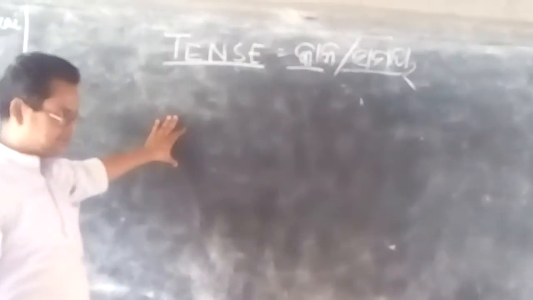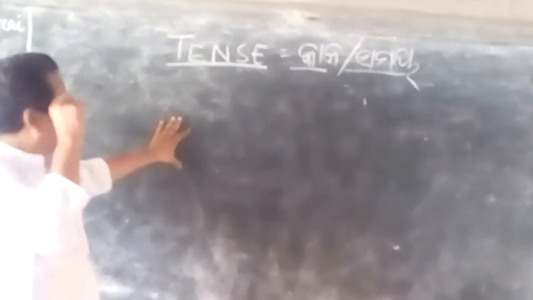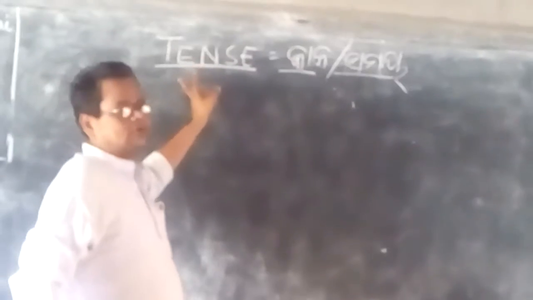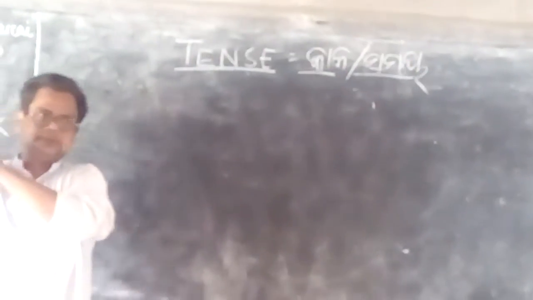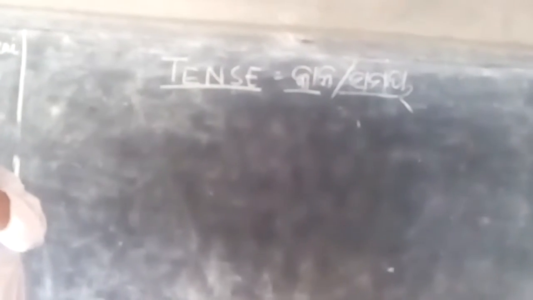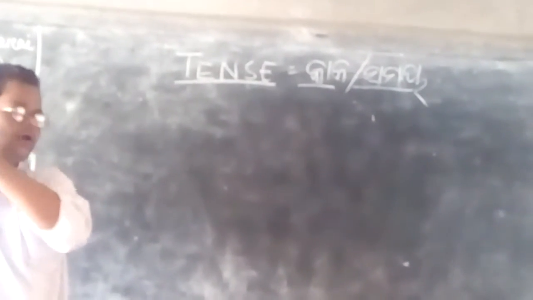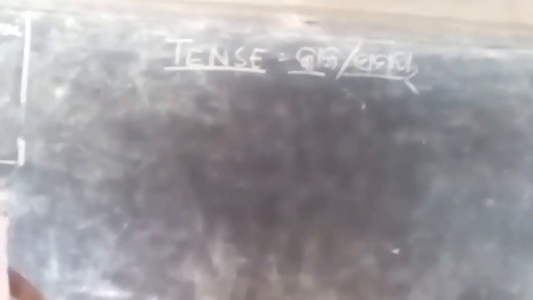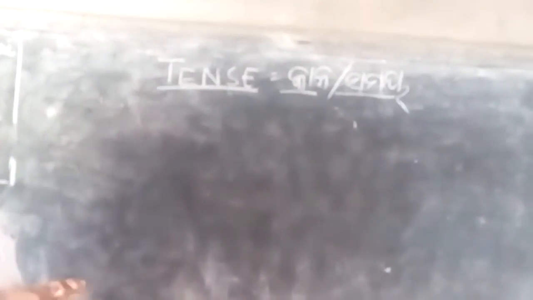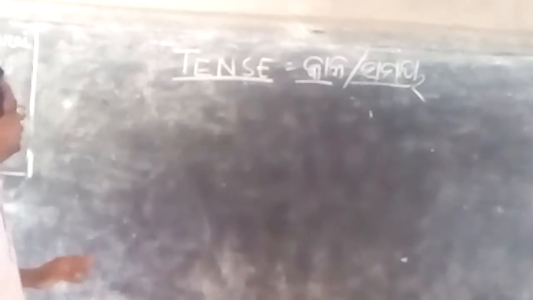Samay is called time and kala is called tense. So there is a question, what is tense? How you use tense in making translation from Odia to English?